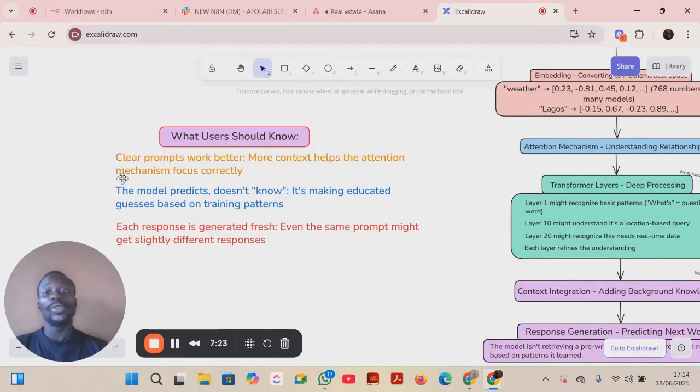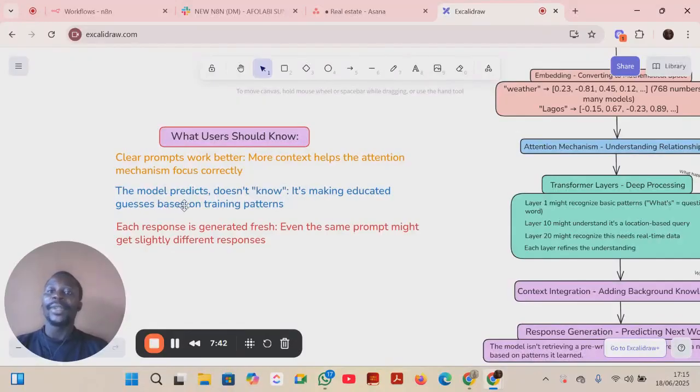And this is what you should know. Clear prompts. The clearer your prompt, that's what helps the LLM to know exactly, or it will give the LLM more context of what you are trying to say.